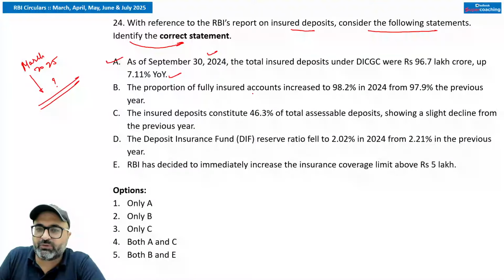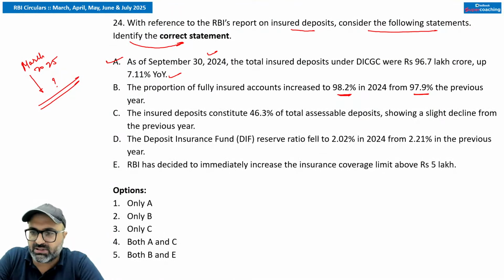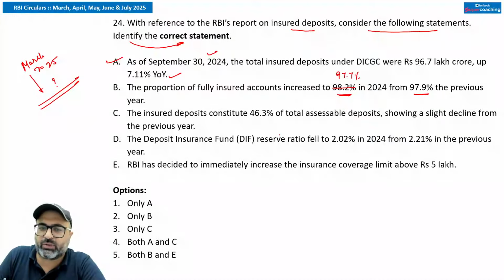Next is the proportion of fully insured accounts increased to 98.2% in 2024 from 97.9% in the previous year. This is incorrect. The proportion of fully insured accounts has declined from 97.9% in the previous year to 97.7% in 2024. The insured deposit consists of 46.3% of the total assessable deposit, which is down from the previous year, because in the previous year this percentage was 47.5. So keeping this in mind, this is correct.